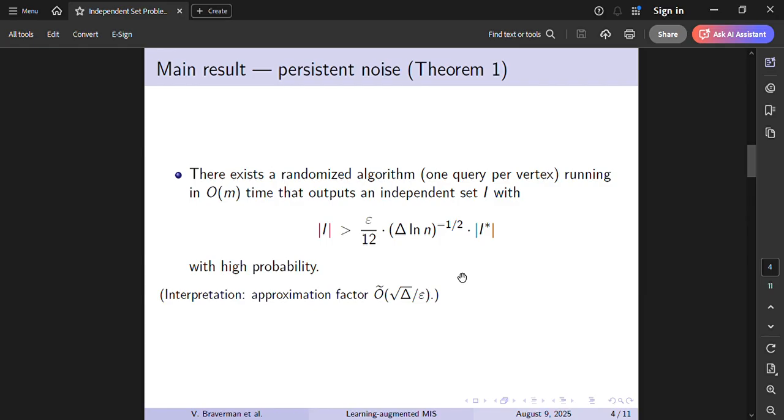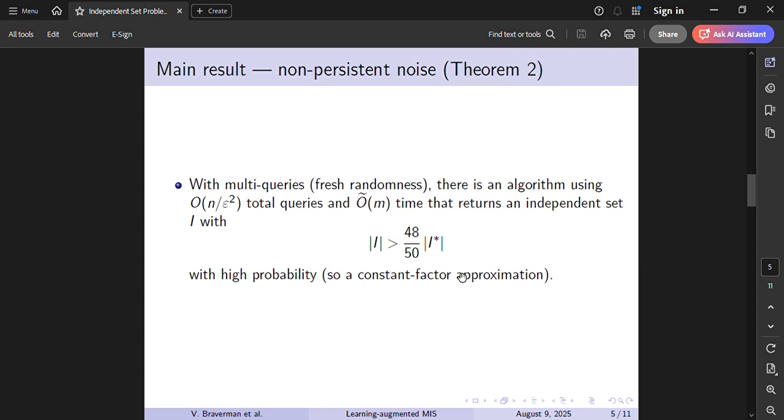It is linear in the number of edges and returns an independent set with high probability, where delta is the maximum degree of the graph. This means the approximation ratio is roughly O of square root of delta divided by epsilon. If delta is small, then epsilon is not tiny. This is much better than the worst case bounds.